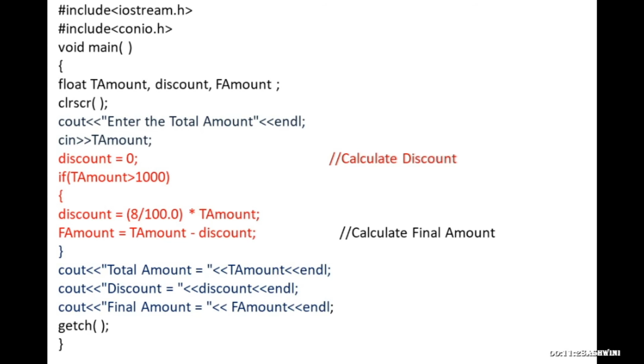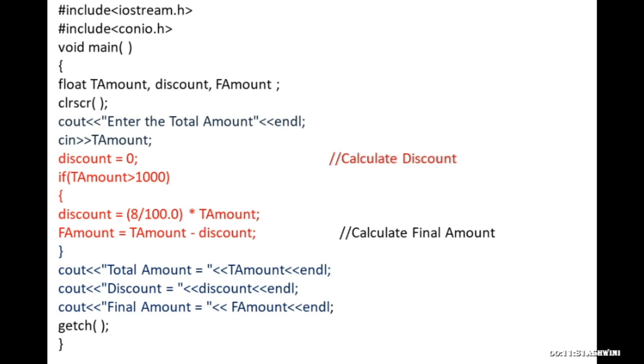It does not show the output. So when you want to see the output, again you need to press Ctrl F9 to see the output. So instead of that disturbance, you are going to give getch. So getch is given so that till I press any key from the keyboard, you need to be in the output screen itself. So that is what getch is.